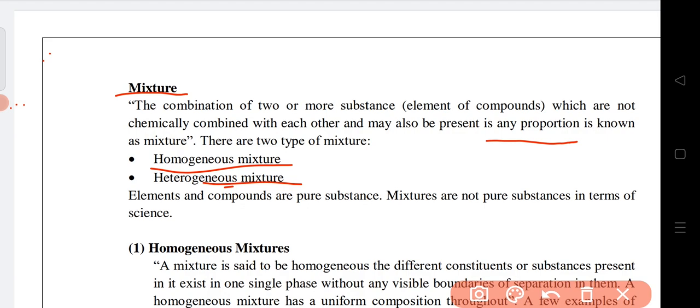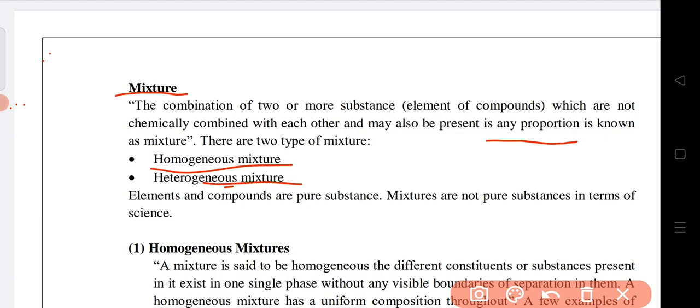In the case of a sugar water solution or salt water solution, after some time we cannot see the sugar particles. That indicates that all the sugar particles are dissolved in the water. We know that matter has some space among its particles.